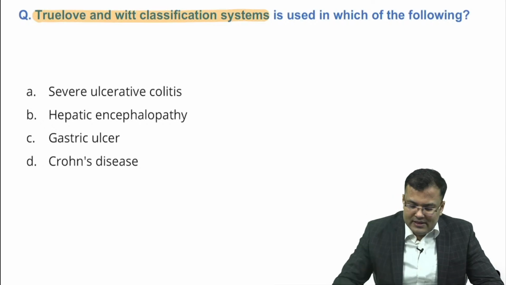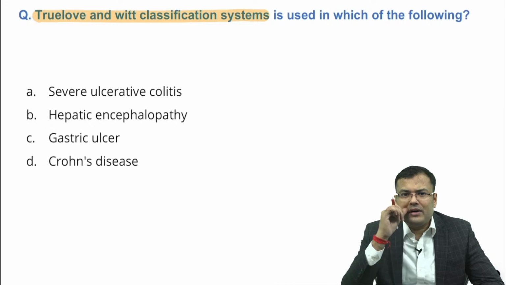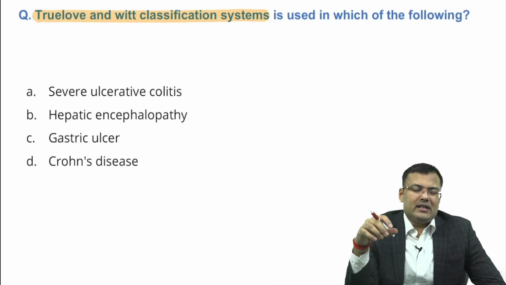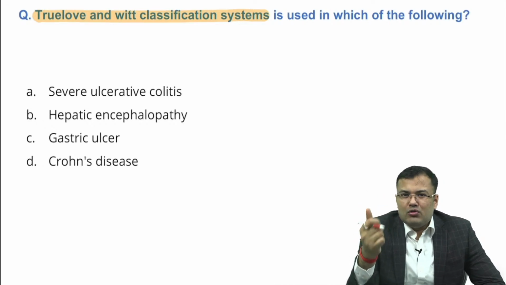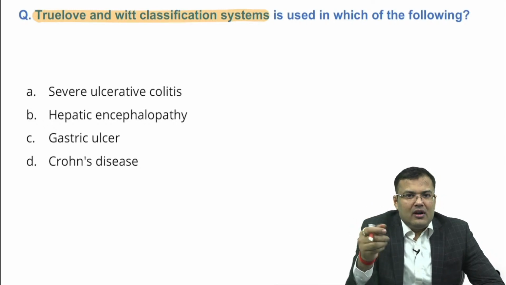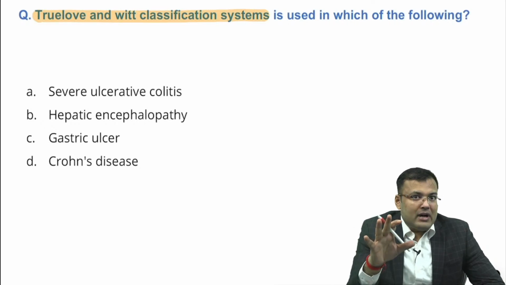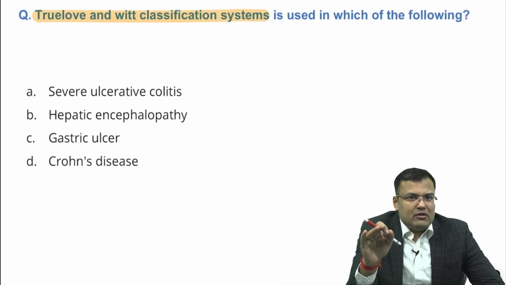So, Truelove and Witts classification. Let me see who is going to mark the correct answer. All of you are correct, guys. Let me tell you, nowadays in this modern era, it's very difficult to find true love. But if you have ulcerative colitis, you can easily find true love. So, now I hope you will not forget, ulcerative colitis, easily find true love.